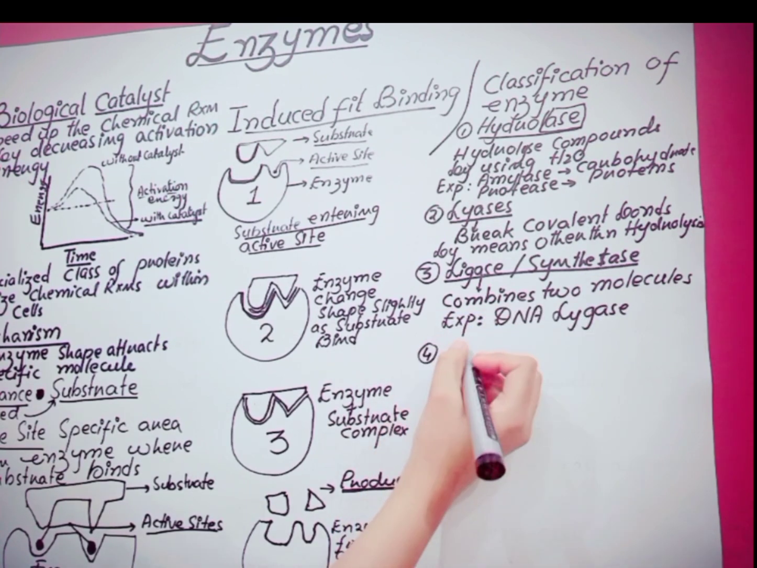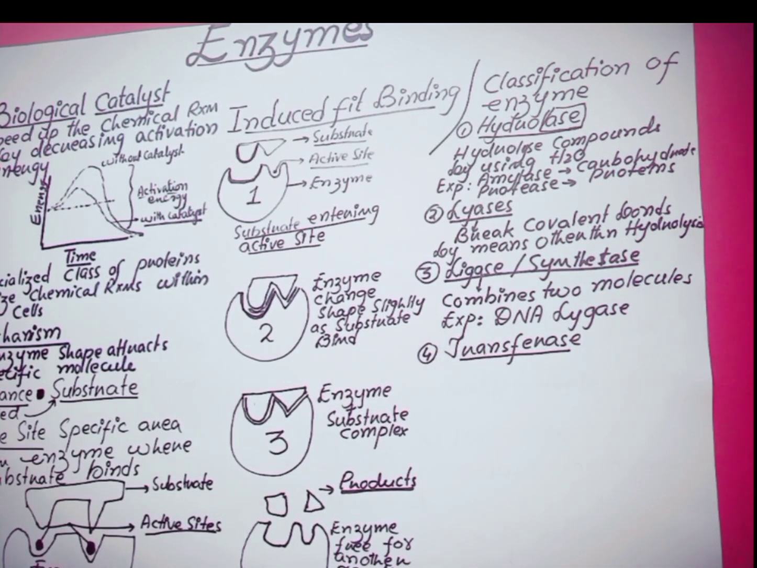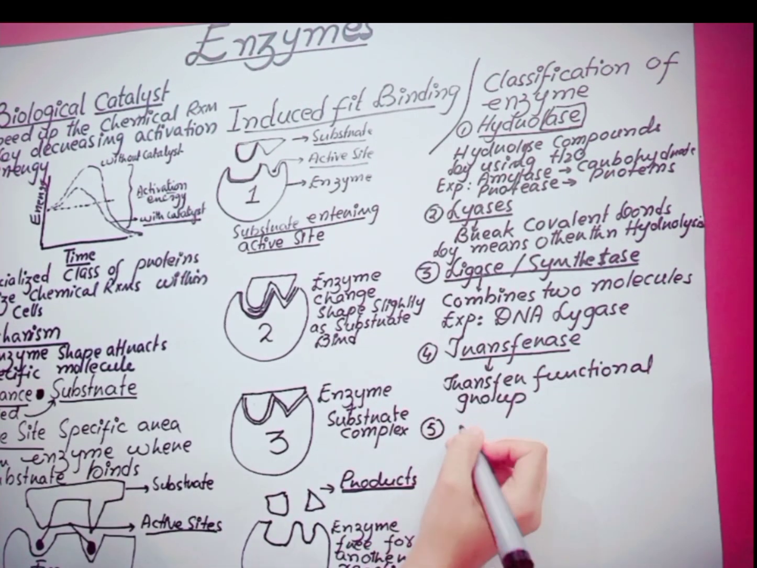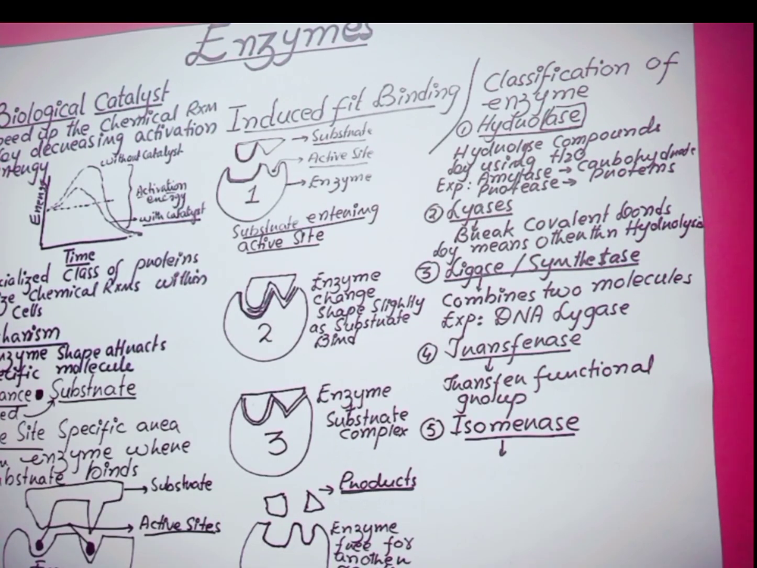The fourth group of enzymes are transferase enzymes. Transferase enzymes are a group of enzymes that catalyze the chemical reaction by transferring a specific functional group from one molecule to another. The fifth group of enzymes are isomerase enzymes. Isomerase enzymes are a group of enzymes that catalyze the chemical reaction by changing within one molecule. They convert one isomer to another. The end product has the same chemical formula but a different physical structure.